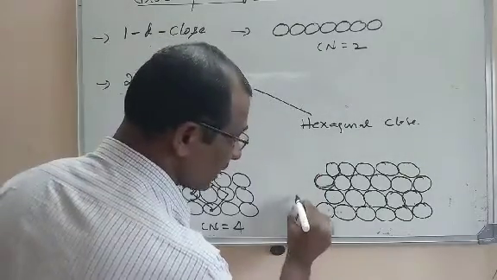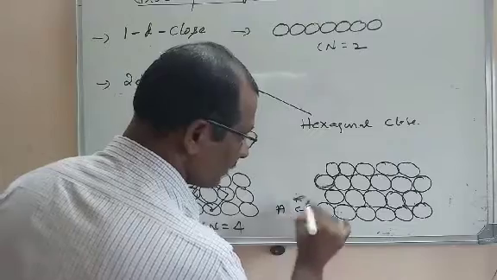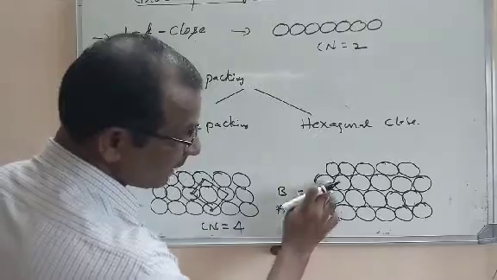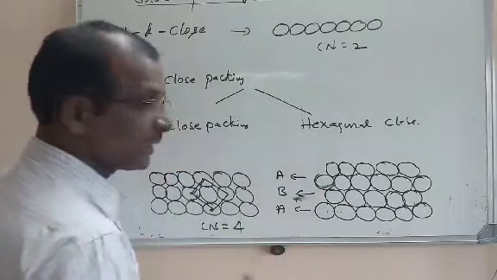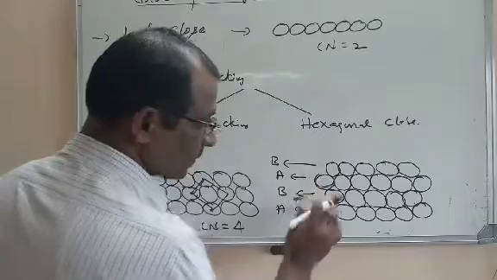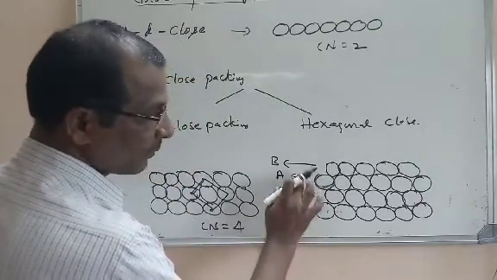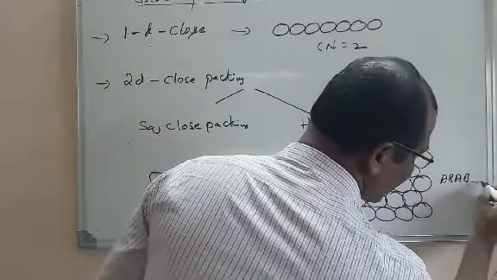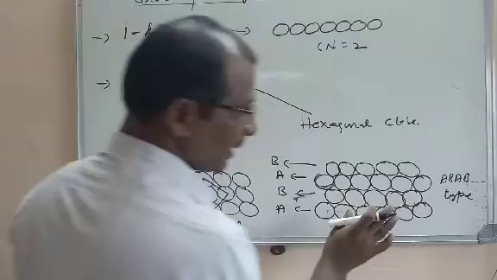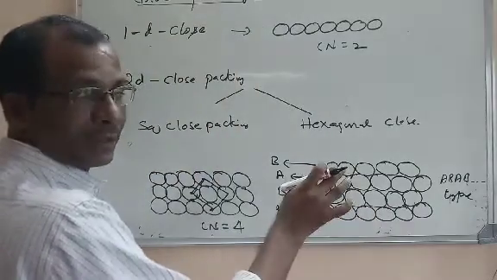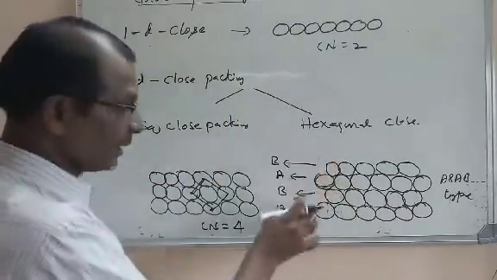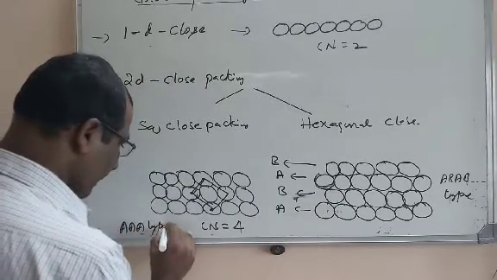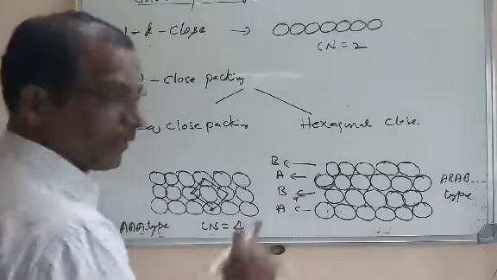If you name the first row as A type, the second row is different, that is B type. Again, if you observe, the third row is the same as the first row, so it is of A type. The fourth row is the same as the second row, so the second row is of B type and the fourth row is also B type. So, what is the repeating pattern here? AB, AB type of arrangement. A is one type, B is the other type. Again, A and B, A, B. Likewise, it is arranged. Here, what is the type of arrangement? AB type of arrangement.